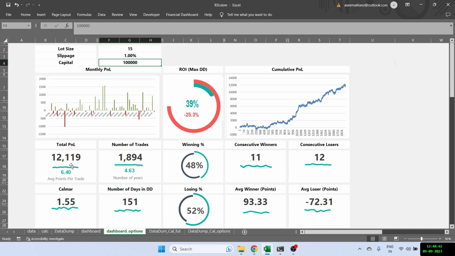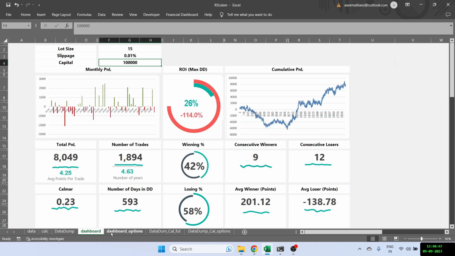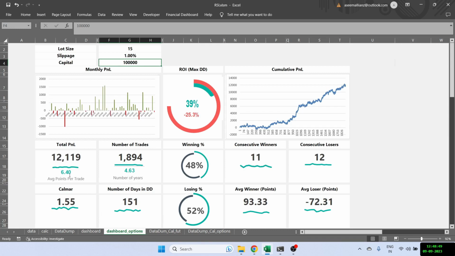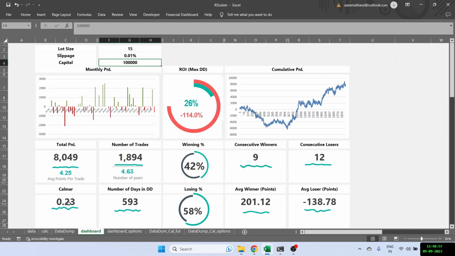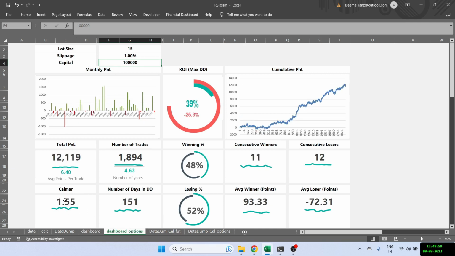The total P&L has actually increased to 12,000 points. It was earlier 8,000 and now it is giving 12,000. This is because of the theta decay that we are experiencing. The total number of trades remain the same, but look at the Calmar. It has gone to 1.5. So earlier it was 0.23. It is now up to 1.5.